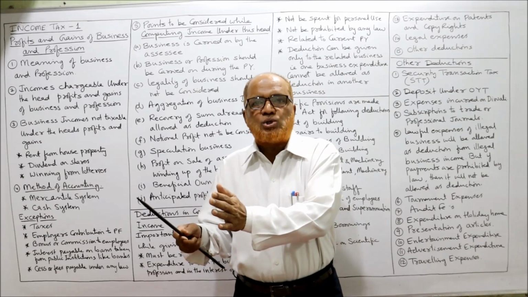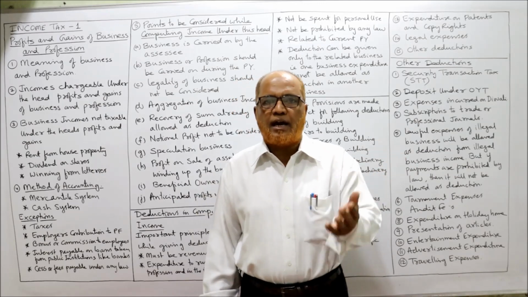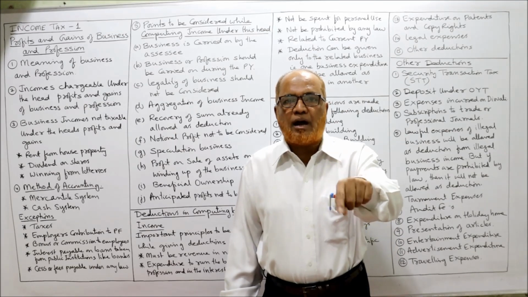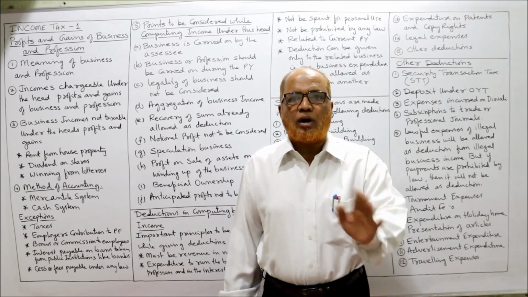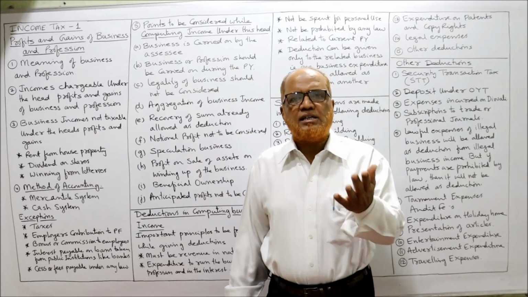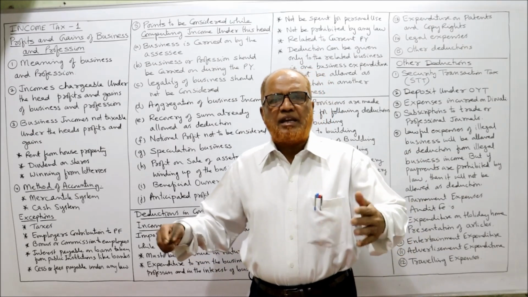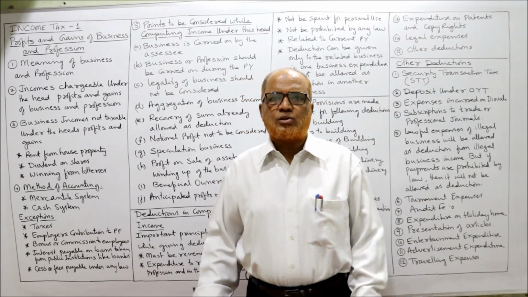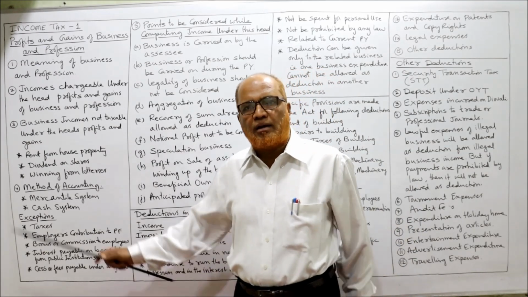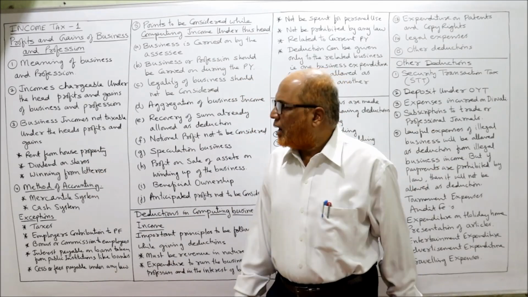Till the time it is not sold, the owner may let out the house property and earn some rent. In that case, the Income Tax Act says it is taxable under the head income from house property, not under income from business. Similarly, consider a person whose main activity is buying houses and letting them on rent. Continuously, he is buying many houses and giving them on rent. So it is his usual activity. It has become his business. But the rent received is not taxable under profits and gains. The rent received is taxable under income from house property.